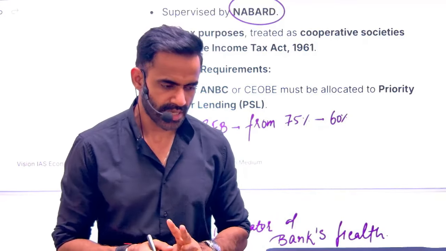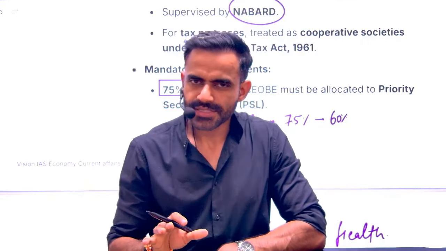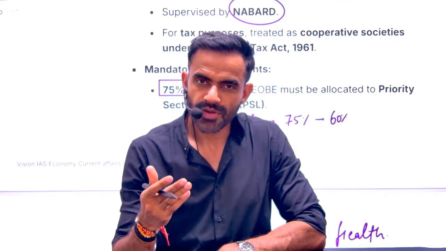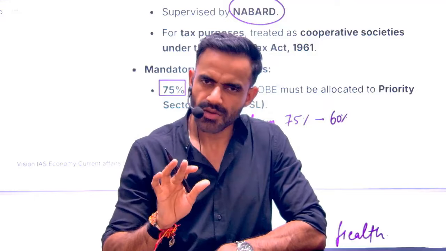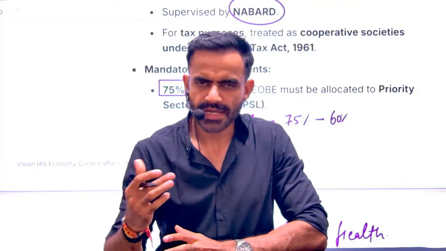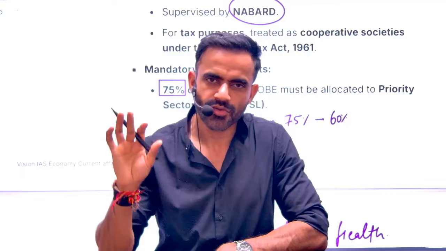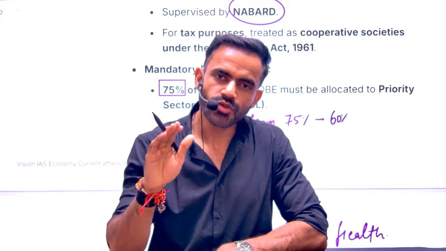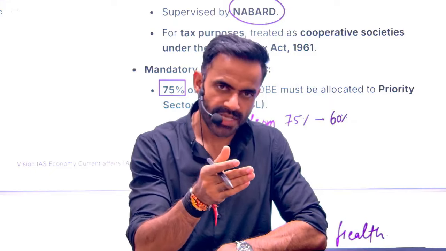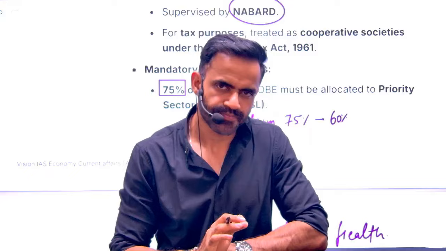Two important changes are there. Number one, for other domestic banks, including foreign banks, the requirement is 40%. In an oversimplified sense, technically it is not correct, but if a bank is providing a loan of 100 rupees, 40 needs to be provided to these priority sectors such as agriculture, export, MSME, and so on.